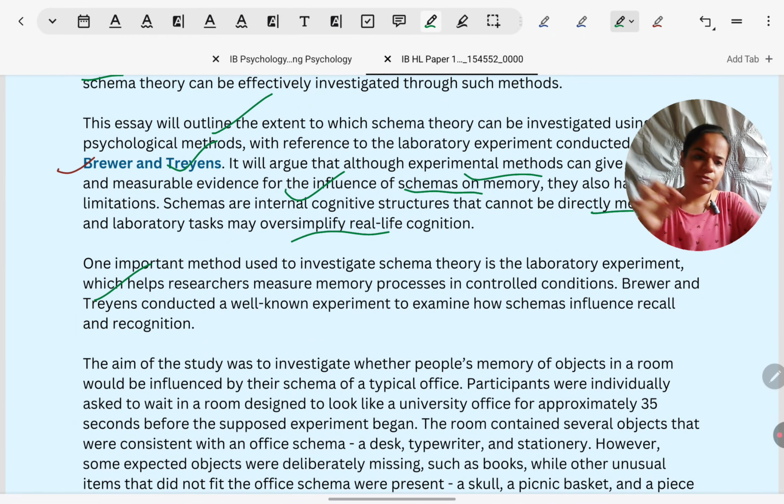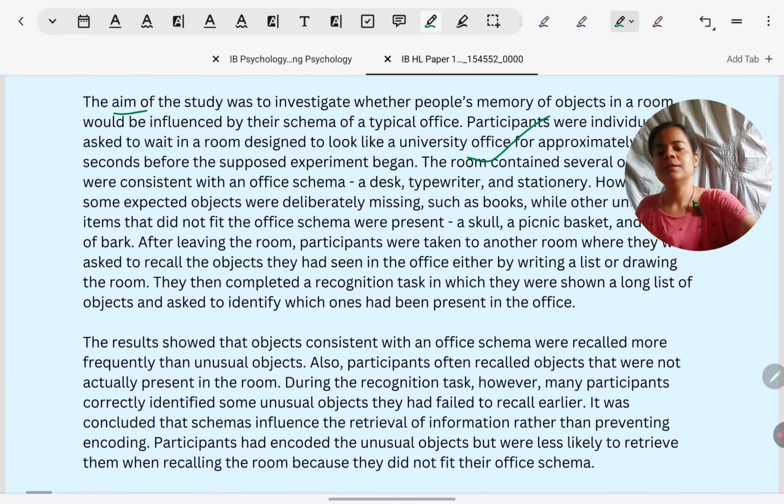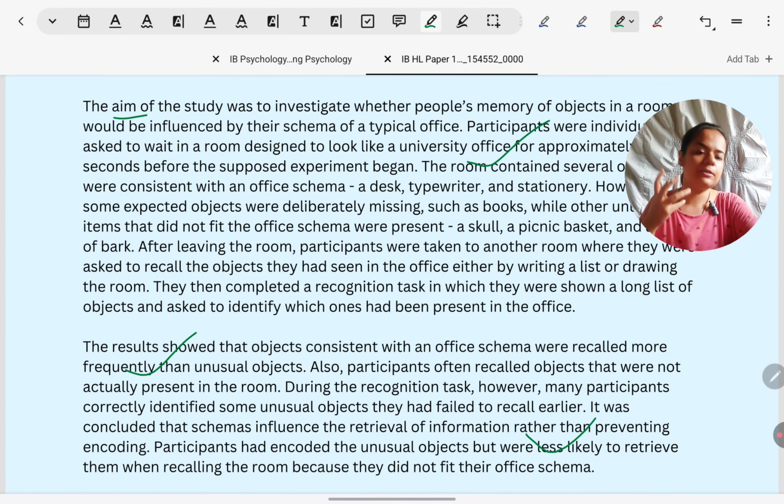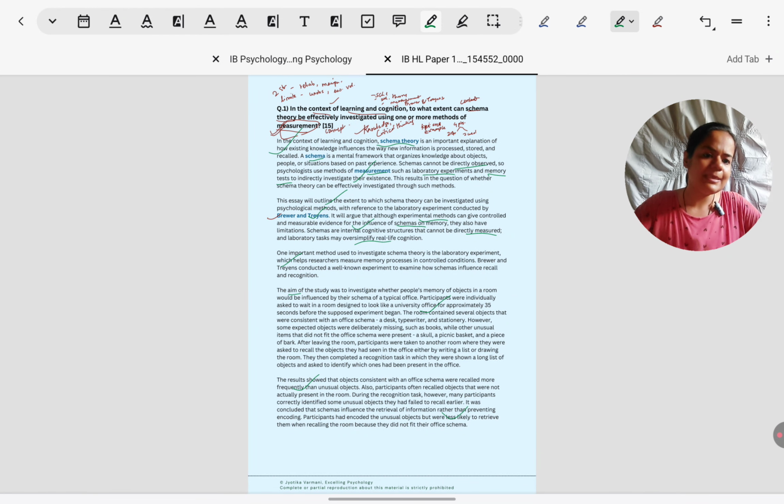Next, a general introduction to the study is there, after which the study has been summarized in terms of aim, what participants had to do, procedure, results, what was found, and conclusion, what it shows us about the larger schema theory. So Brewer and Trent study, very popular. Anywhere you can find this summary, and you just have to put it out in this format: aim, procedure, results, conclusion.